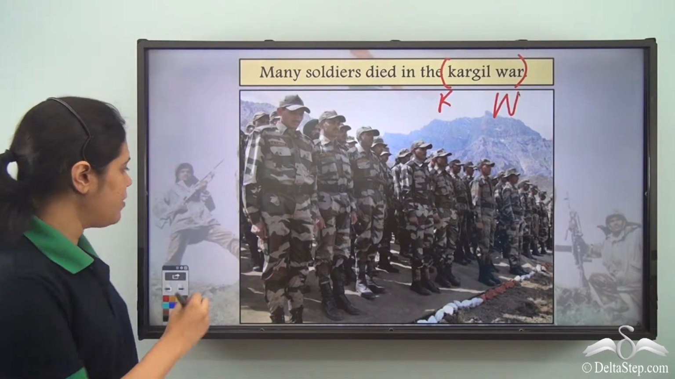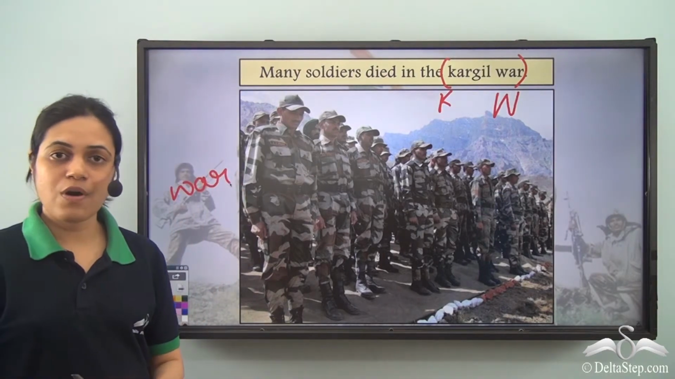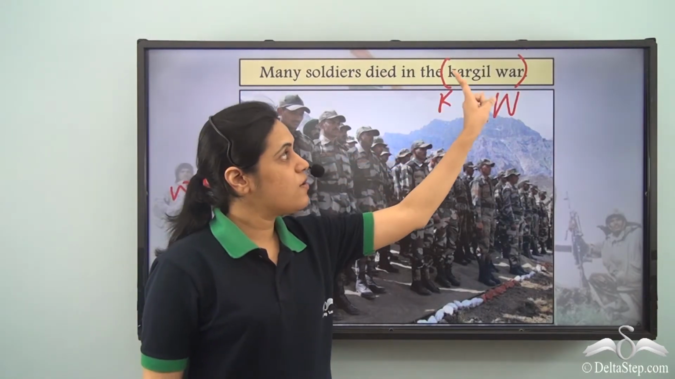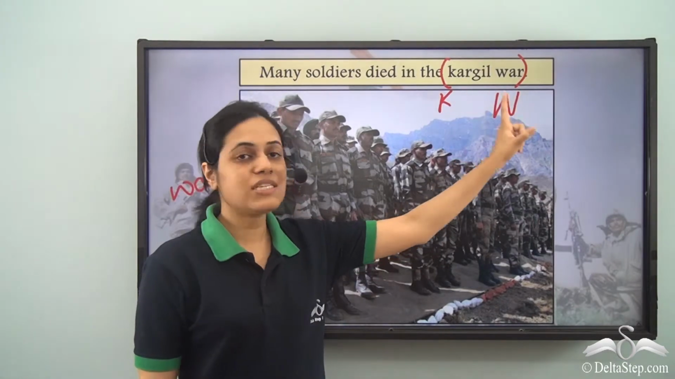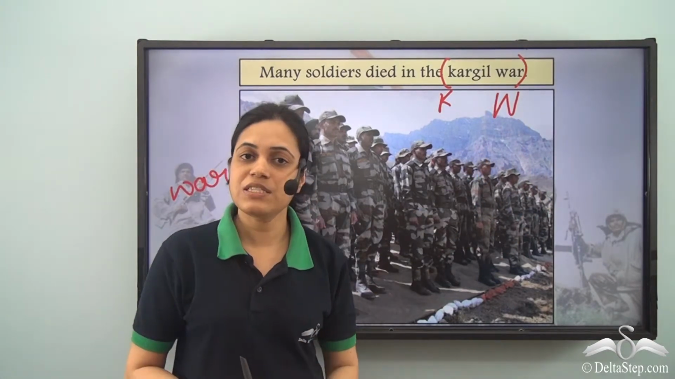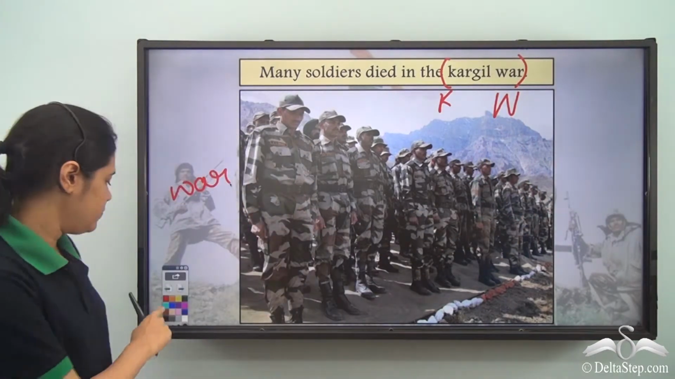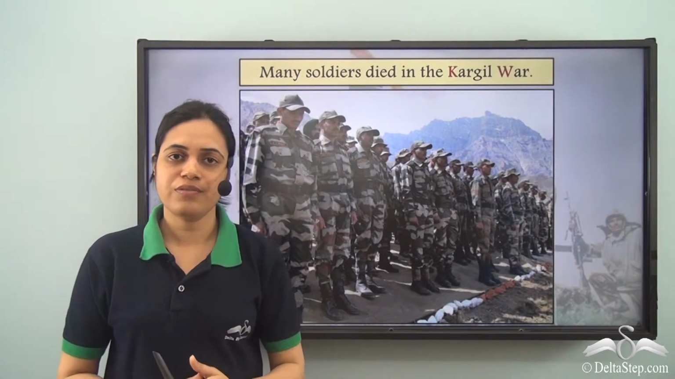Remember, when we write war, normally W is small. But in this case, war is a part of the name, Kargil War. This is the entire name, so it is the second word of the name. So it begins with a capital W. Many soldiers died in the Kargil War.